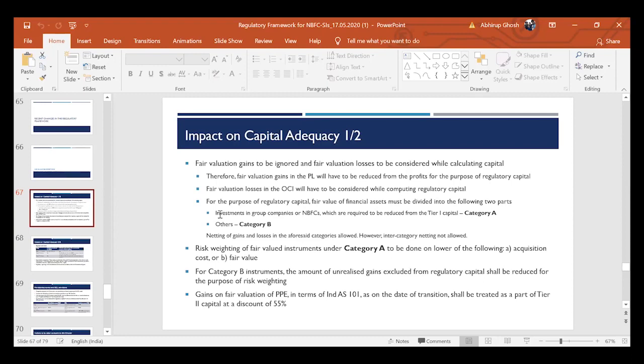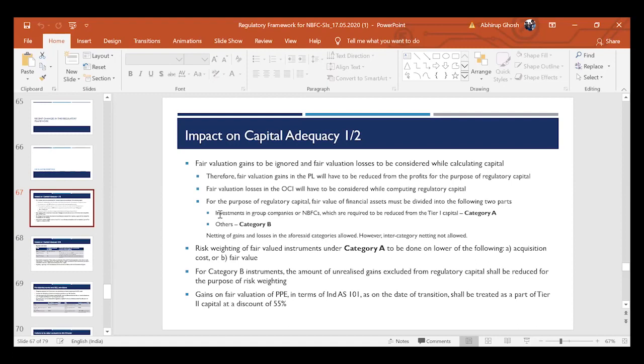So does that mean that we will have to provide risk weight on that higher value? The answer is no, because in the first place you have disregarded the unrealized gain. So if you have not included that in the numerator, then you cannot include that in the denominator as well.